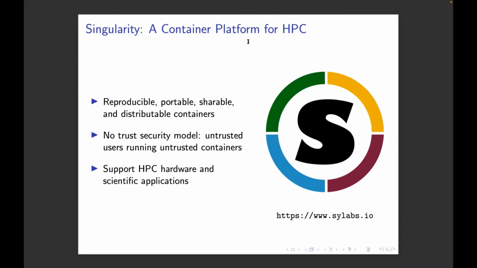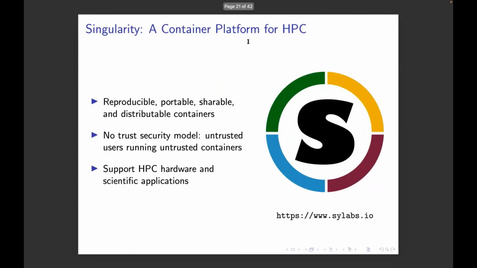And the second thing is they incorporated from the start that we have to be able to run on HPC hardware, with, say, InfiniBand and GPUs, and run scientific applications, especially ones that use MPI. Those are the things they needed to support, which weren't really Docker native.